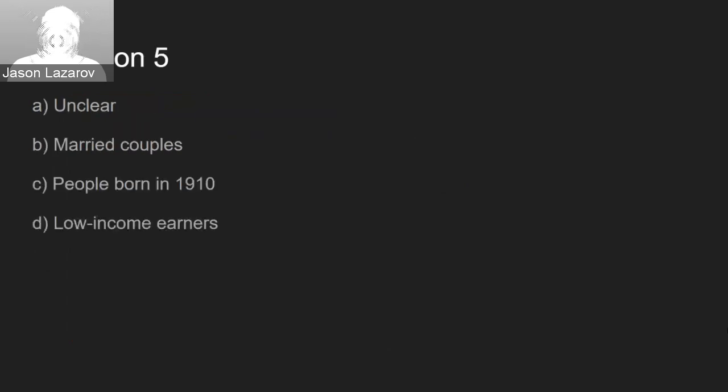Question 5, it asks, in the following cases, which of the two benefit more from Social Security? In the case of women or men, it is unclear. Part B, in the case of married couples or singles, it is married couples. Part C, in the case of people born in 1910 as opposed to people born in 1965, it would be people born in 1910. And finally, for Part D, in the case of high-income earners or low-income earners, it would be low-income earners.